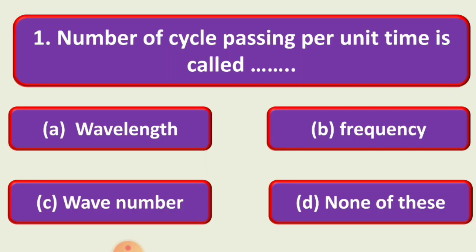First question: the number of cycles passing per unit time is called dash dash. The answers are: first, wavelength; second, frequency; third, wave number; and fourth, none of these. And the correct answer is B, that is frequency. So the number of cycles passing per unit time is called frequency. So see the next question.